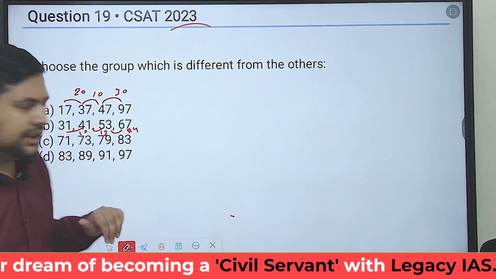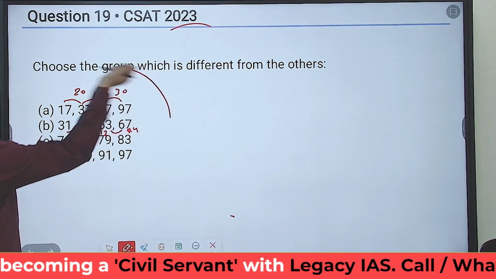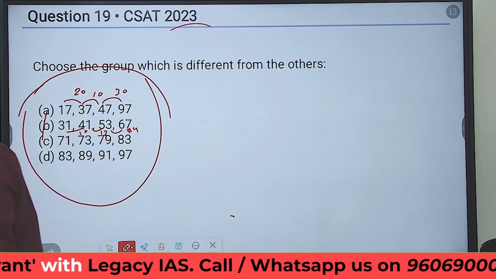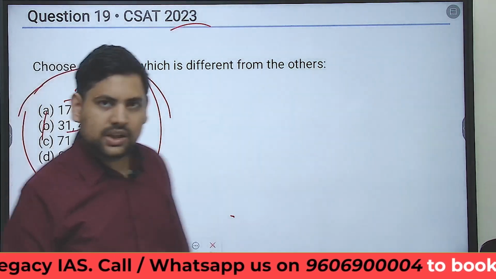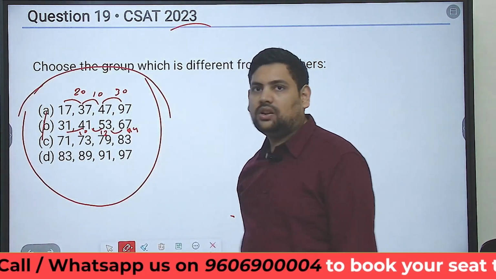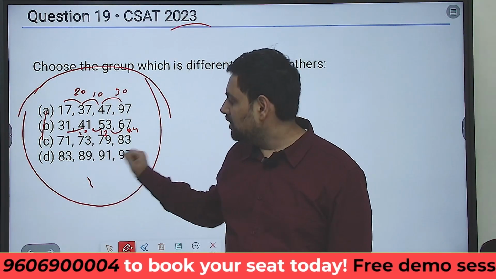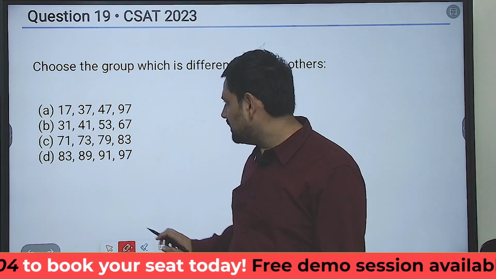So one thing you need to understand is that they may have different patterns or differences, whatever pattern you are able to find, but you need to think in terms of totality: in all these four options combined, is there something that differentiates one of the options? If a pattern follows in all the other three options, then only it can be the answer, otherwise it won't be the answer.